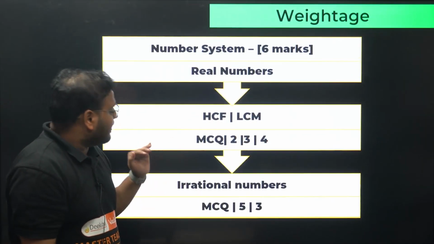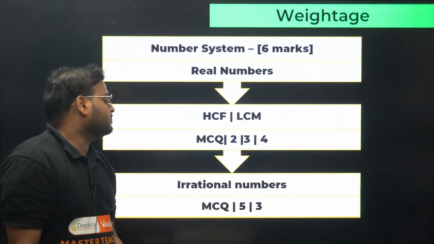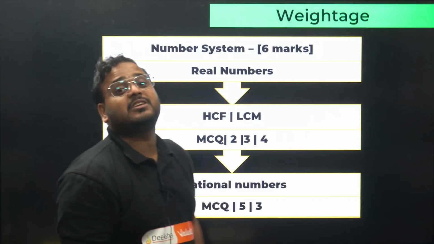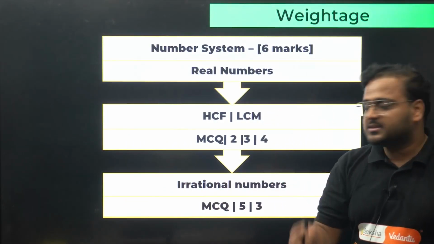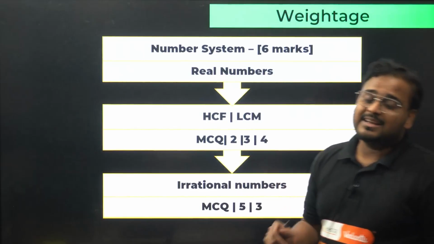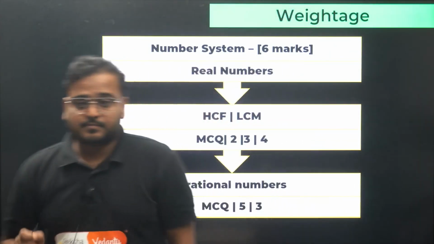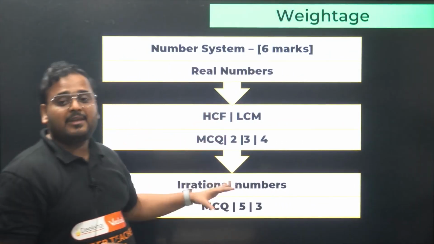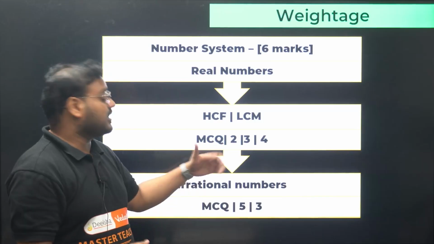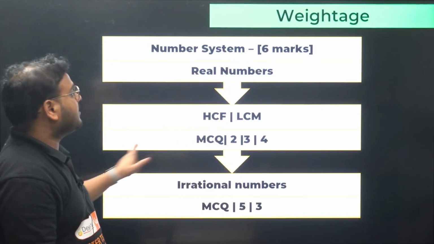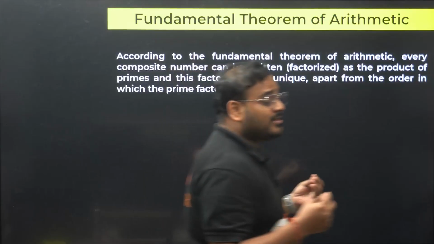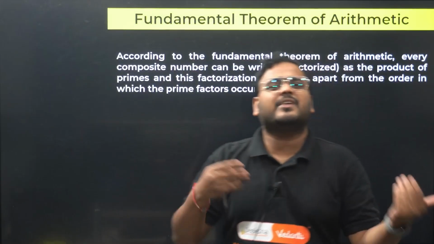Okay. For irrational numbers, MCQs can come. A 5 marker question, the proving question, can come. It actually repeats once or twice in 2-3 years. A 3 marker is also there in the case of irrational numbers. So this is the category of marks from which questions can be asked. Of course, 6 marks is the total weightage of the chapter, which is very important to know, along with the difficulty level, which is very easy, right?